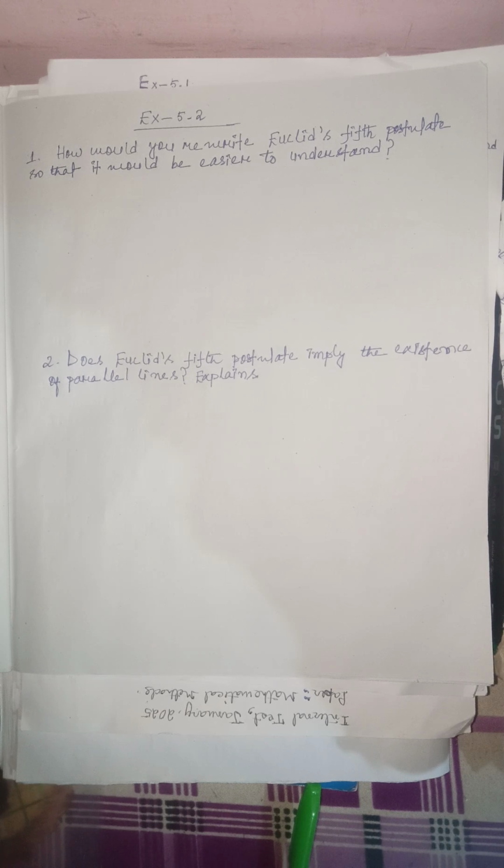To all my dear viewers, today I will explain exercise 5.2, question number 1 and question number 2. In question number 1, we have: how would you rewrite Euclid's fifth postulate so that it would be easier to understand, other than the one that we just explained? We need to pick some other step in order to make it easier.